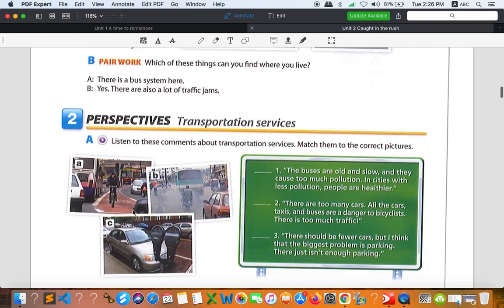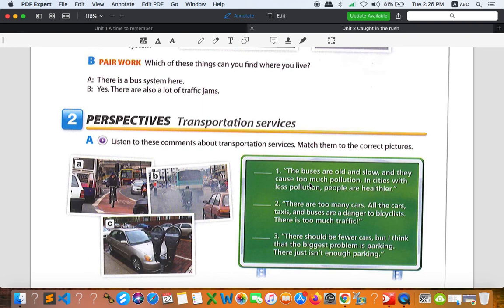Let's go to number 2, transportation services. So this is about listening. I think we can just start without listening, okay? Listen to these comments about transportation services and match them to the correct pictures. So you can see right here we have 3 pictures. One is a man riding a bike here. And look at this, B is the smoke from the bus. And look at C is about parking. So let's find out exactly about the answer because we have to match the statement or the comment right here with the right picture. So let's see number 1.